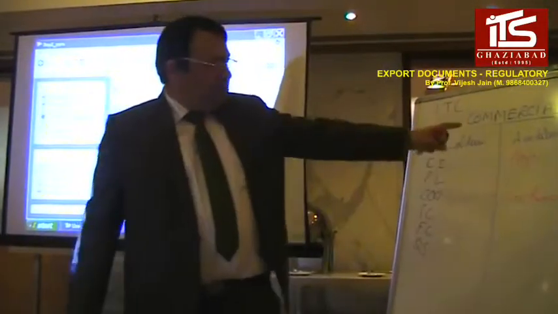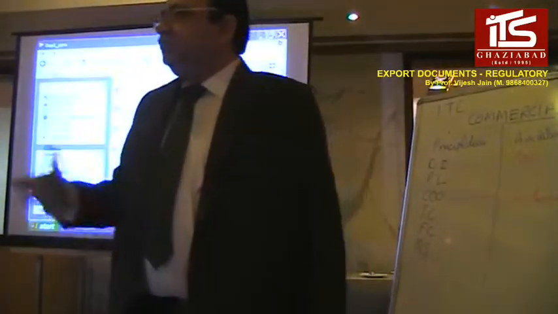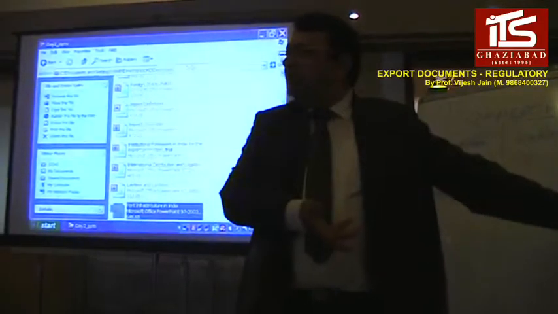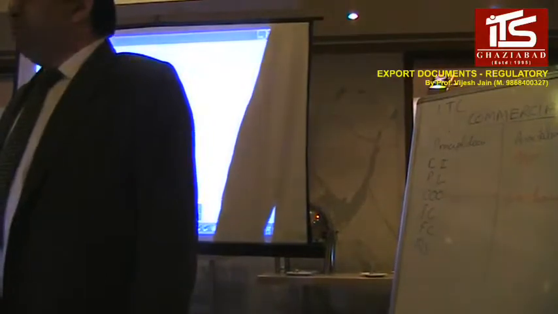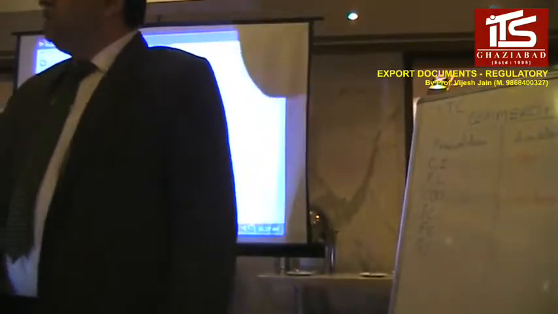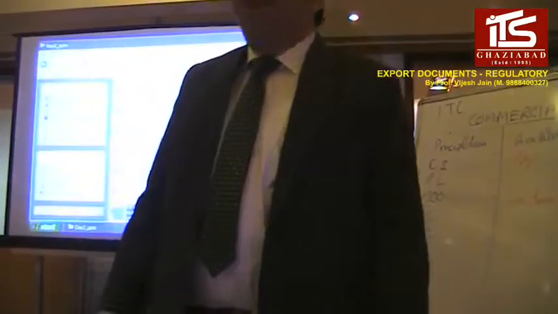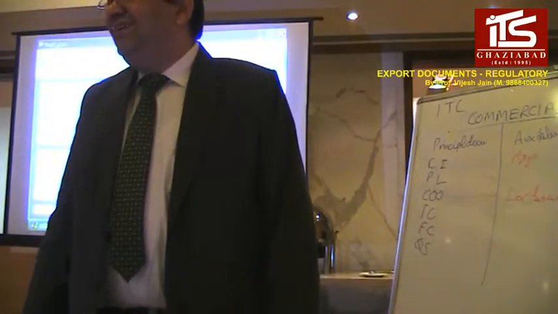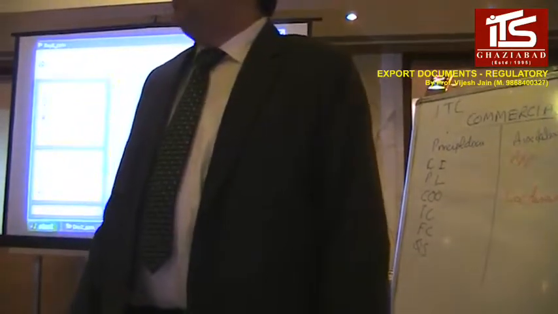Okay. So GR form is okay? No, GR form can have different names. Normally, the most common name is the exchange control copy of shipping bill. But if the shipping bill is used for normal merchandise, it is GR form. But if it is used for things like software, then it is called soft tax form.